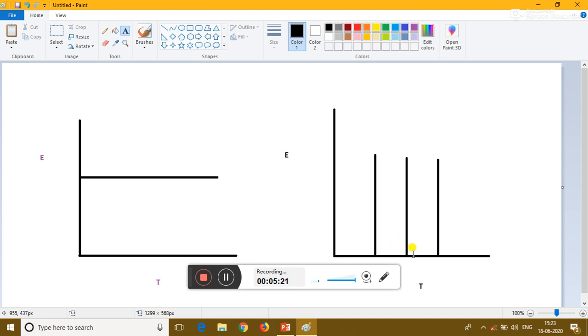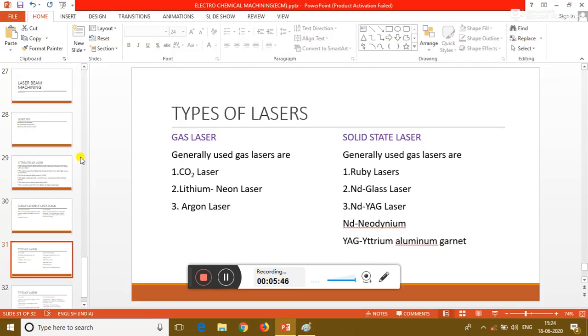After this gap you have another energy pulse, then another energy pulse. So in the continuous mode the energy is continuous with time, but in the pulse mode you have energy spikes at various times and it is not continuous. So these are the two graphs of continuous mode and pulse mode.